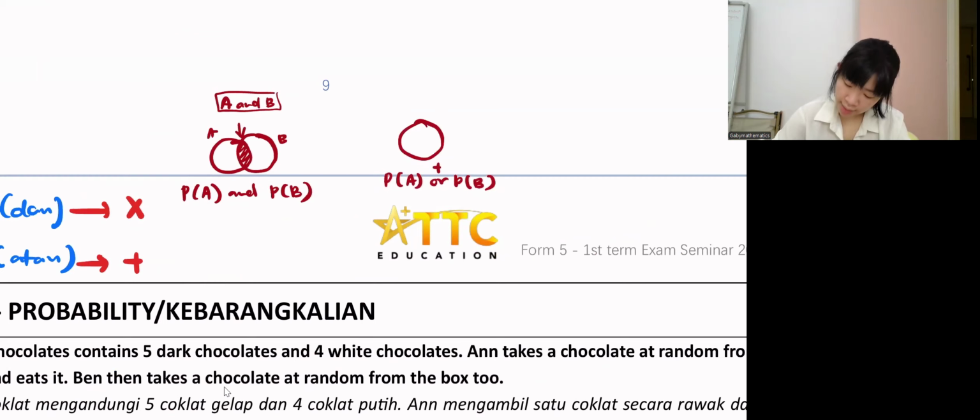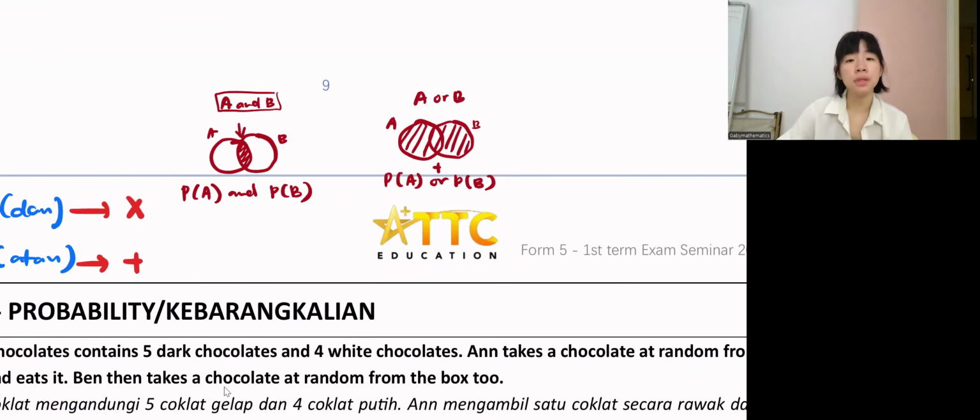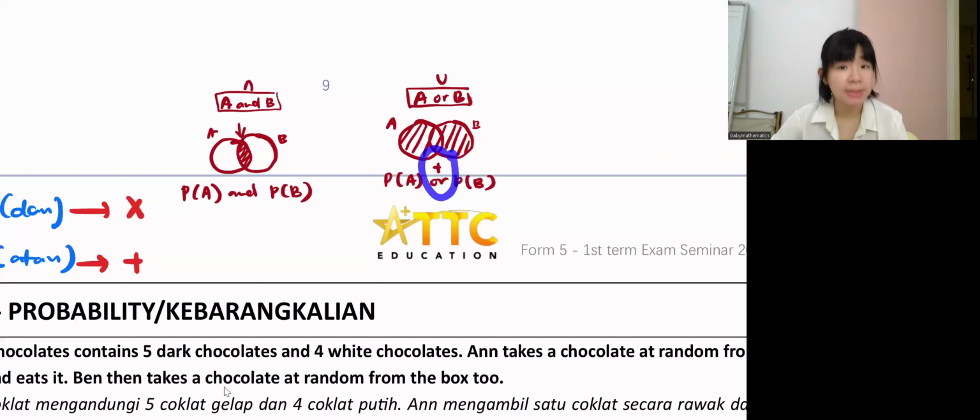So let's say I have set A, set B. So A or B means everything. So "or" is like union, and "and" is like intersect. Later you will see "and" and "or" a lot. "And" means times, at the same time, meaning the middle one, the overlapping part. When you see "or", it is plus, which also means everything.